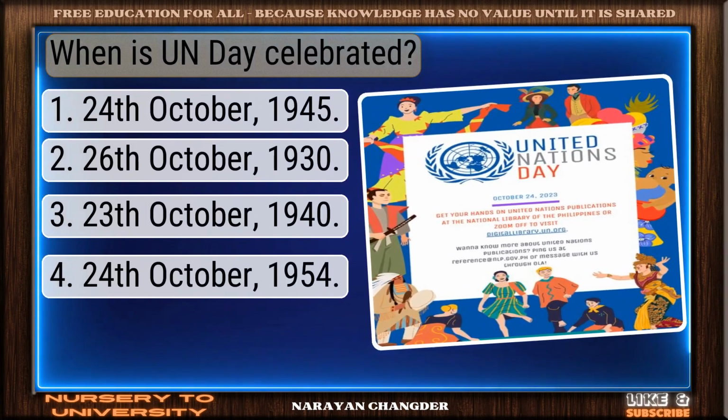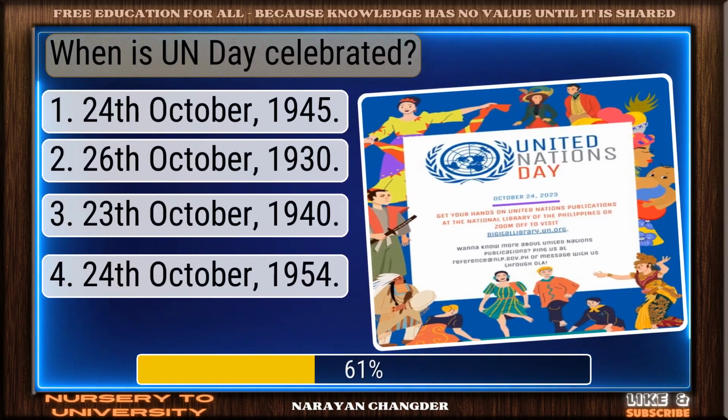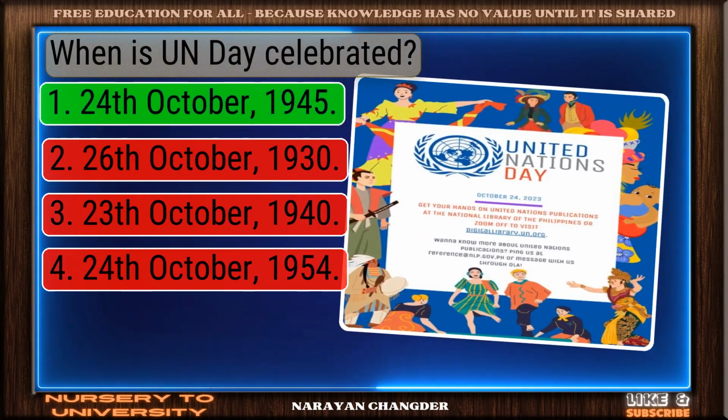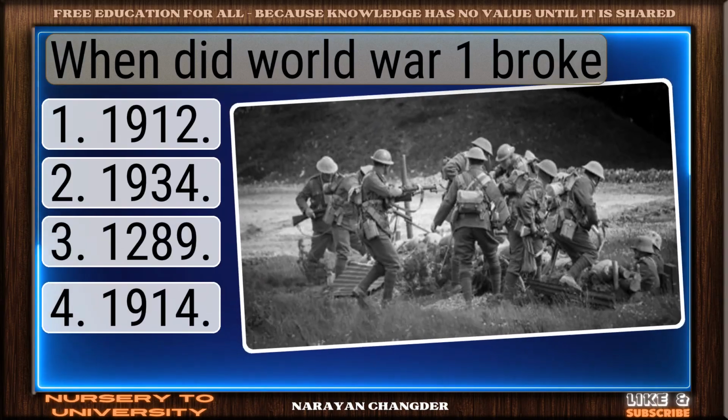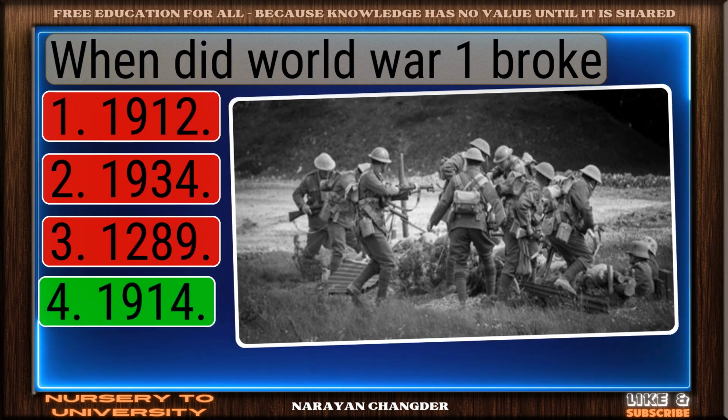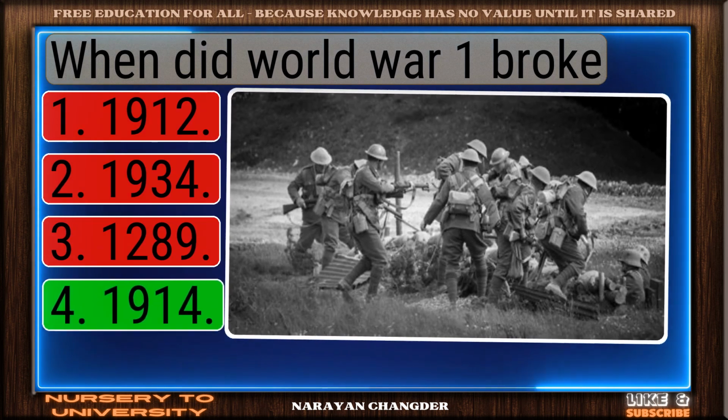When is UN Day celebrated? Good thinking. 24th October 1945 is the right answer. When did World War I broke? Correct. 1914 is the right answer.